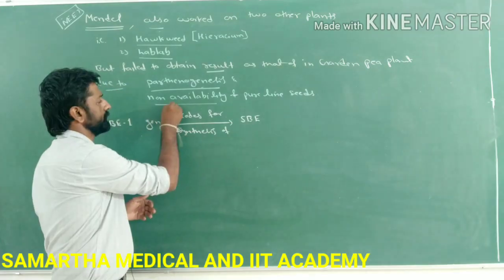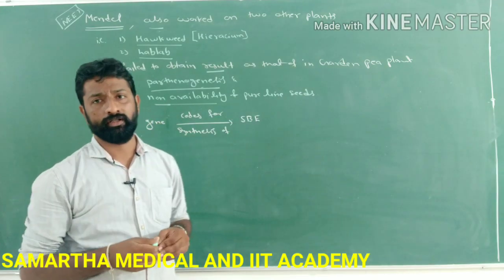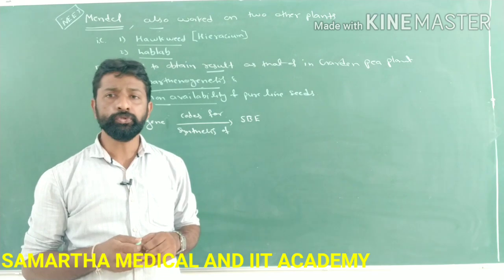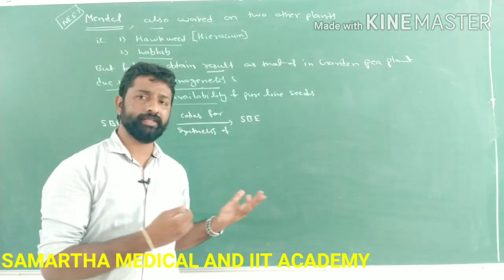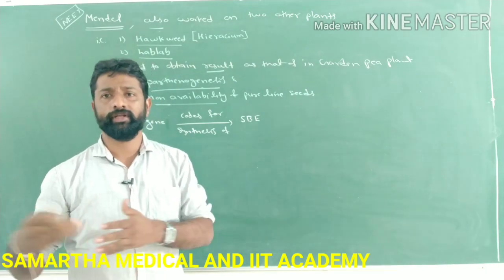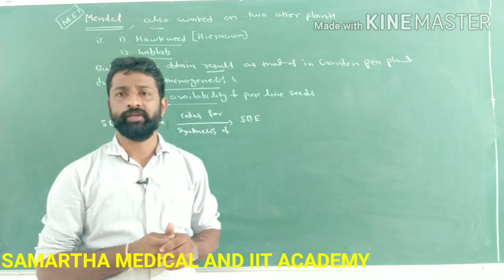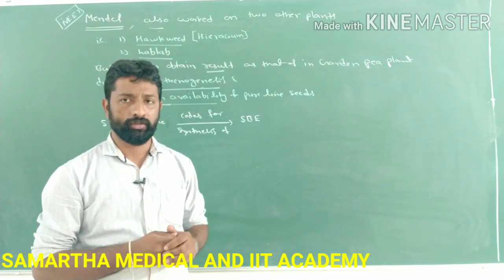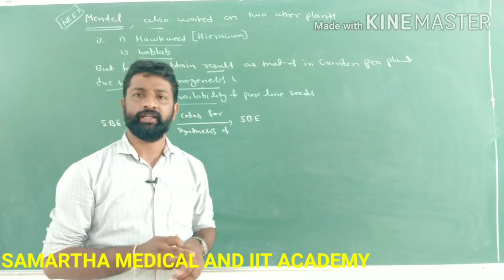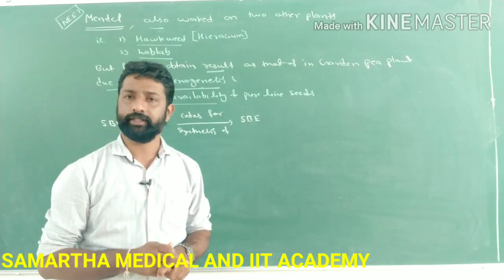Because of that, pure line seeds are not available. If pure line seeds are not available, how will you carry out a controlled hybridization experiment to check the pattern of inheritance of a particular character or trait?